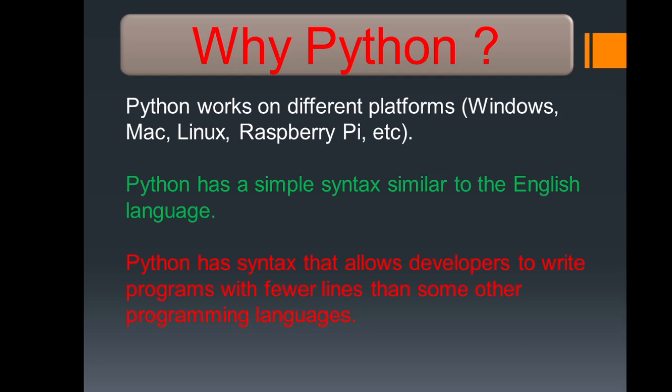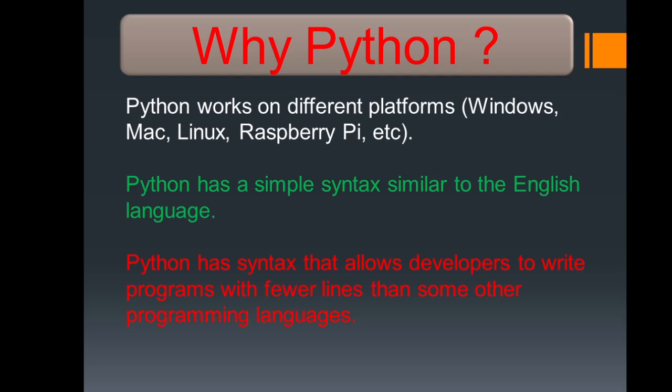Why Python? Python works on different platforms like Windows, Mac, Linux, Raspberry Pi, etc. This is also a main reason why we are using Python. Python has a simple syntax similar to the English language.